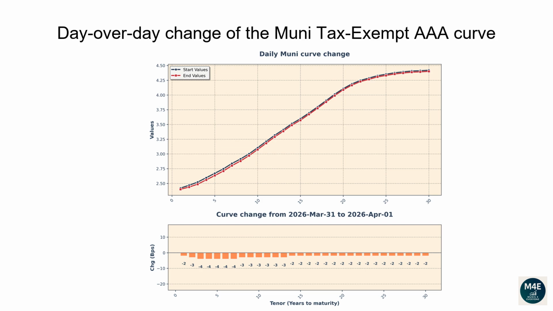The one-year tenor changed -2 basis points. The 2-year tenor changed -3 basis points. The 5-year tenor changed -4 basis points. The 10-year tenor changed -3 basis points. The 20-year tenor changed -2 basis points. The 30-year tenor changed -2 basis points.